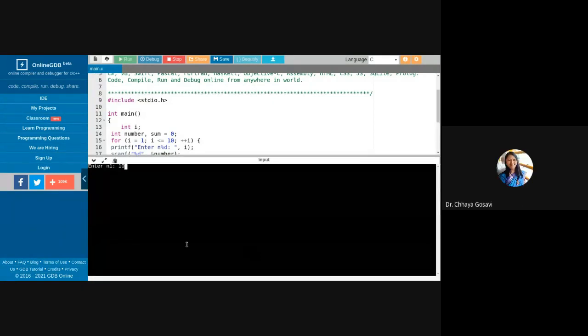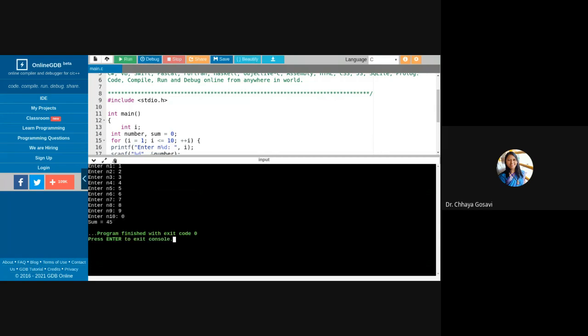So here I am giving some values 10, 20, 30, and say -3. That's printing the result of these three numbers, the addition of these three numbers. That is 60. If I run it again, now I am giving all positive values. It will take 0 also. So it's taking 10 values and then printing this sum.